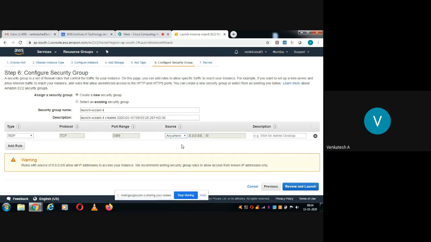Okay, so look at the warning message here. Rules with source IP address 0.0.0.0/0 will allow all IP addresses to access your instance. We recommend setting security group rules to allow access from known IP addresses only. See, if you have this IP address, it will allow access to all the IP addresses. That means it is not that secure. So better you customize.